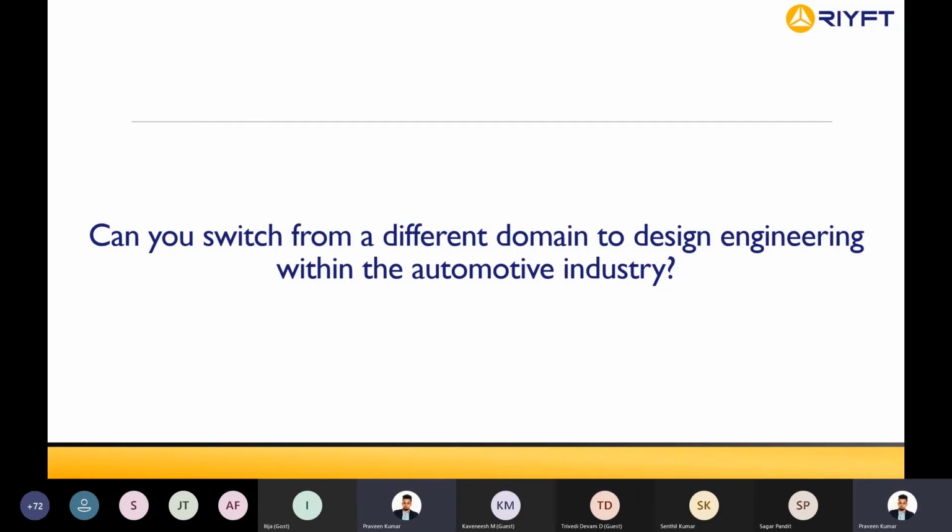After learning a particular software, focus on one particular domain: plastics, BIW (body in white), seating design, brakes design, chassis design, powertrain design. When I say powertrain, that includes engine design, transmission design, and emission control and after treatment.